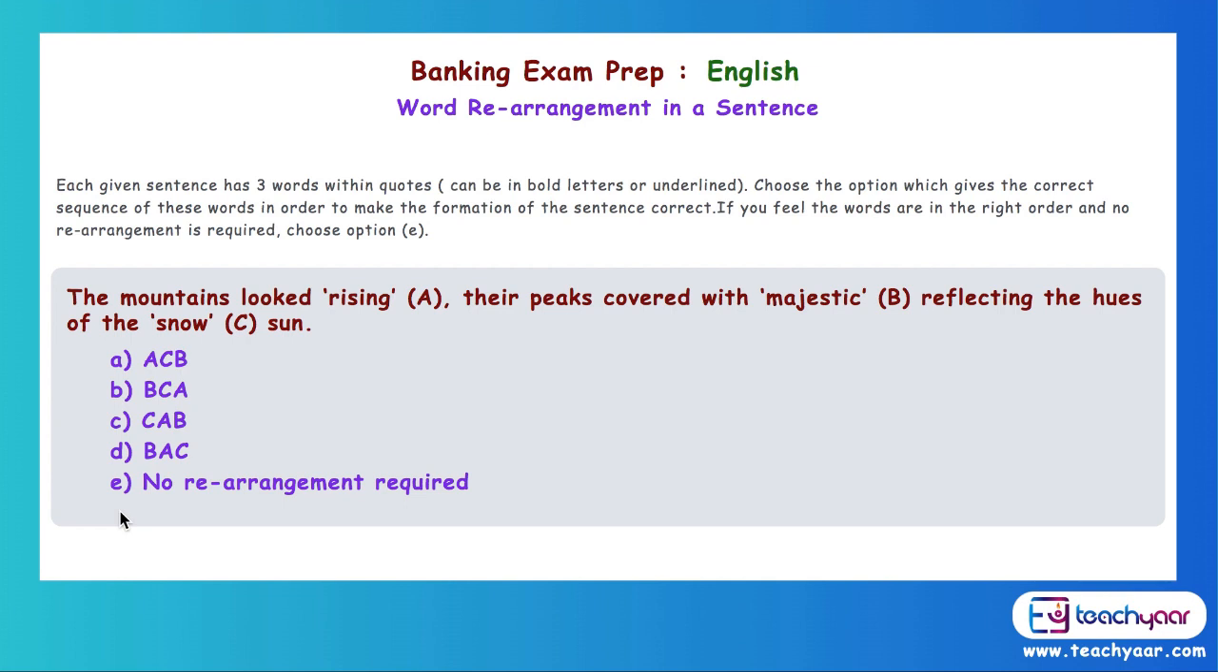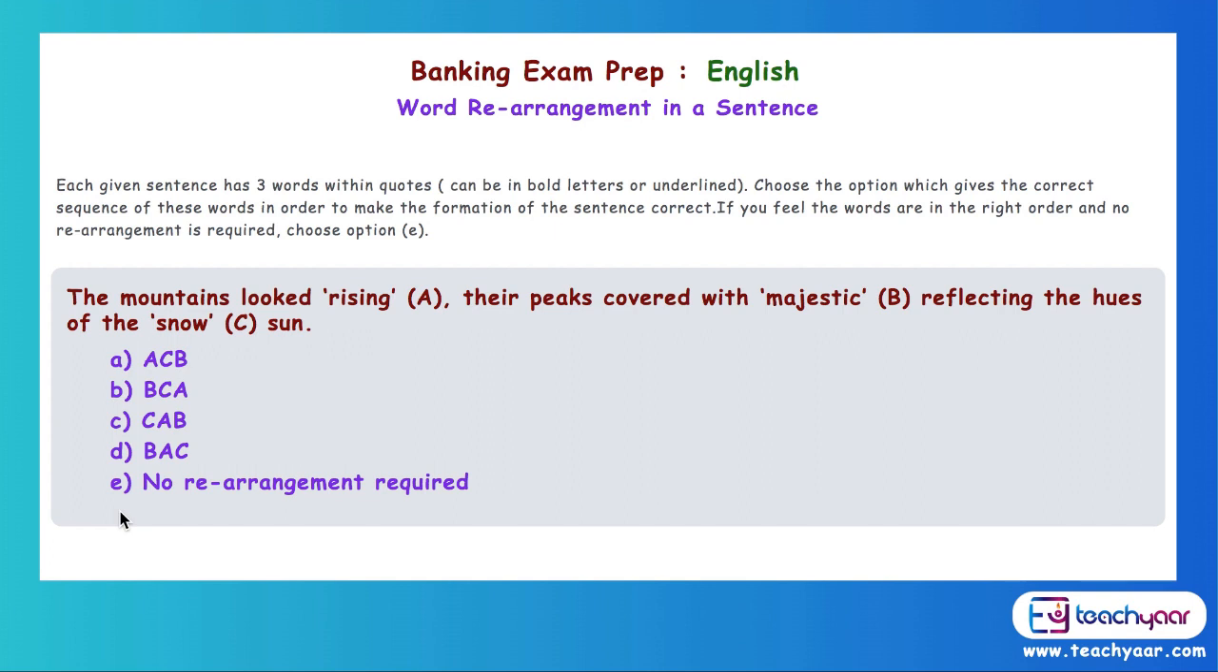Each given sentence has 3 words within quotes. Now in your exam, maybe it can be in bold letters, it may be underlined, or it is highlighted. Choose the option which gives the correct sequence of these words in order to make the formation of the sentence correct. If you feel the words are in the right order and no rearrangement is required, choose option E.